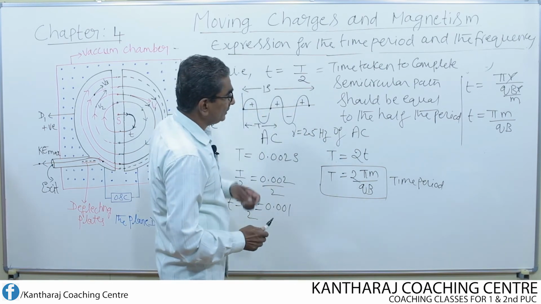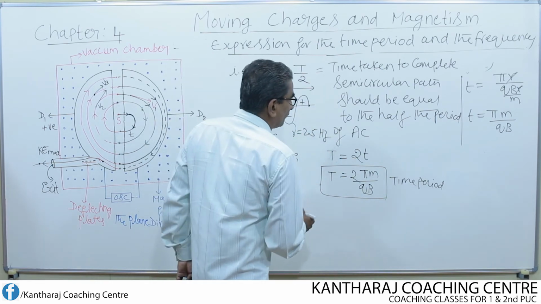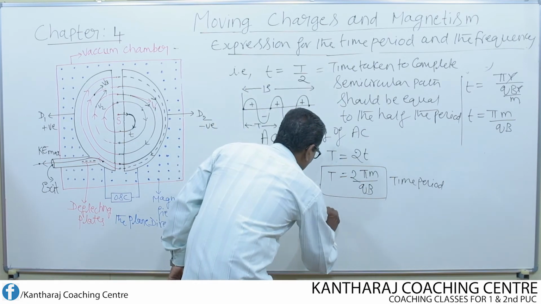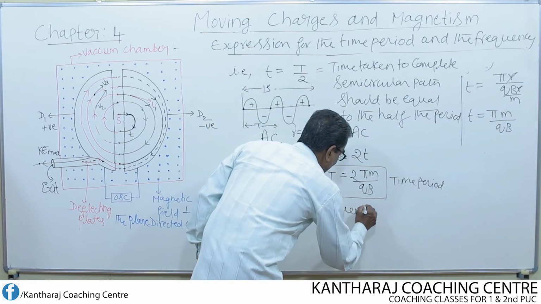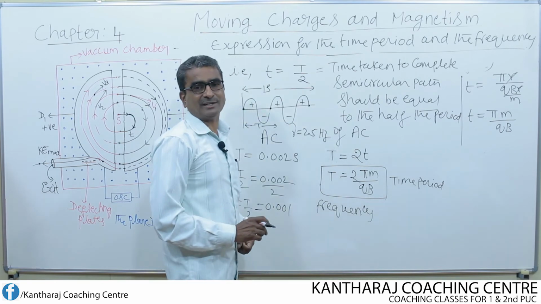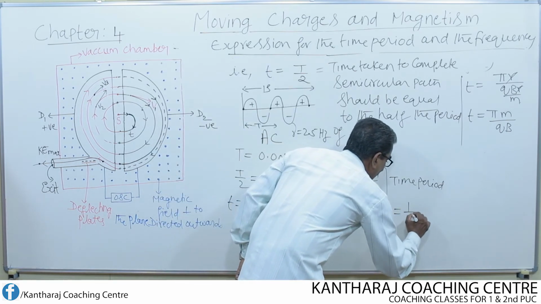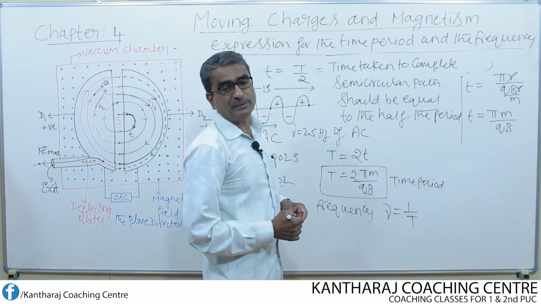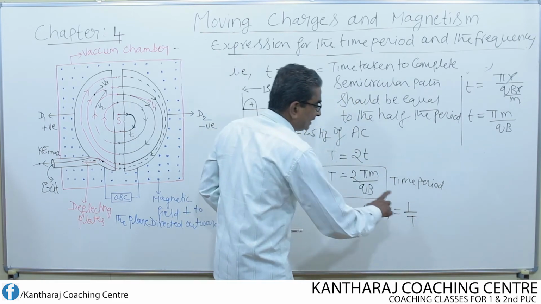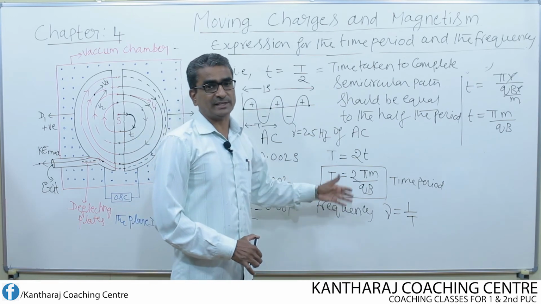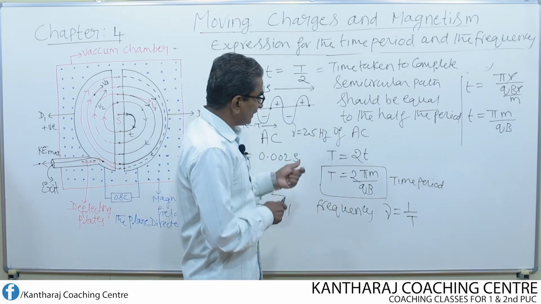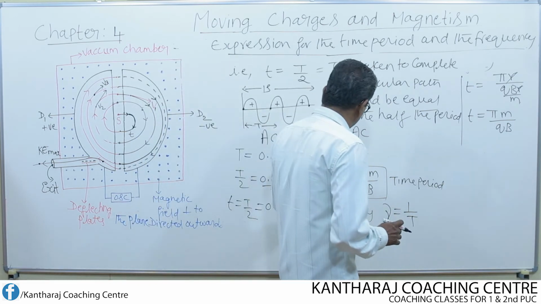Okay. Now, frequency of the charged particle is given by nu equal to 1 by T, the reciprocal of the time period. We know that time period and frequency are always reciprocal of each other. So now substitute for T here.